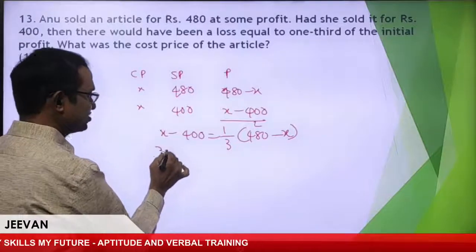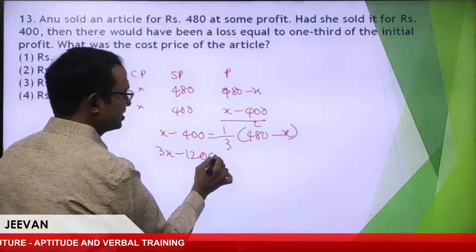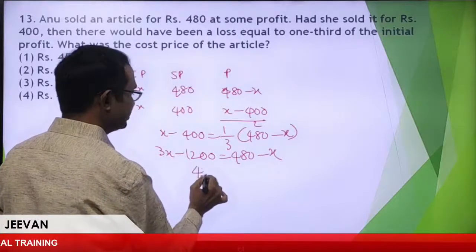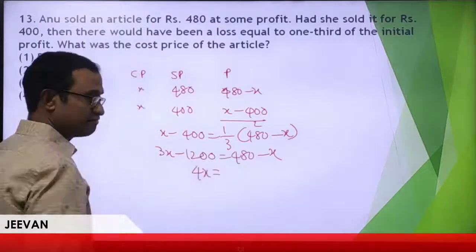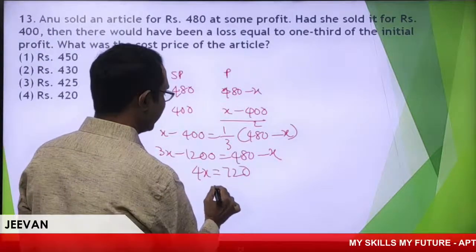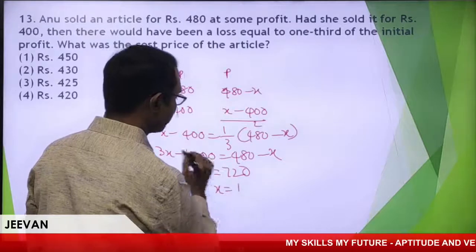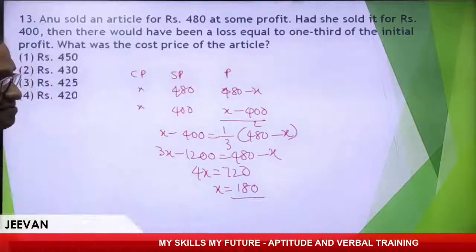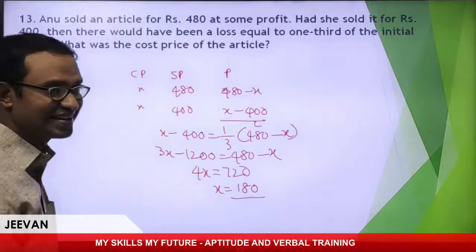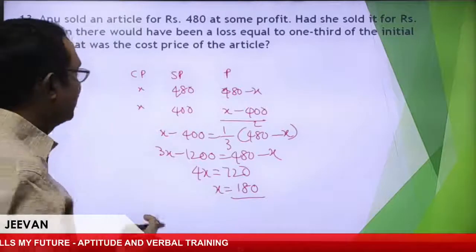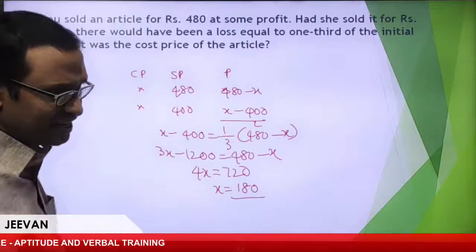Let us try to do this. 3x minus 1200 is equal to 480 minus x. So 4x is equal to 1200 plus 480. Then x is equal to how much? Right? Now, is it clear? No. X does not give the cost price. Let us go through the options.